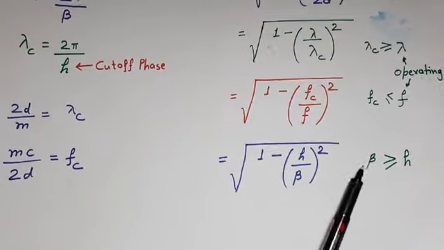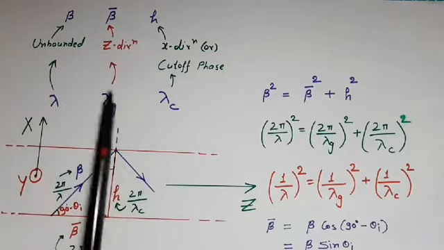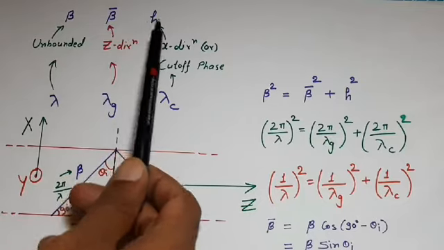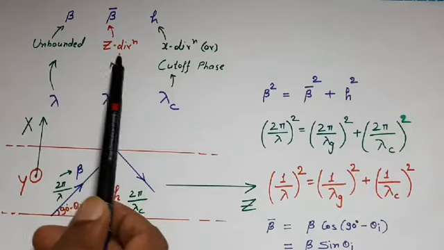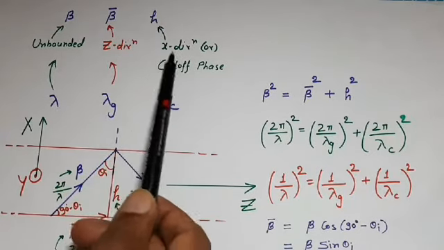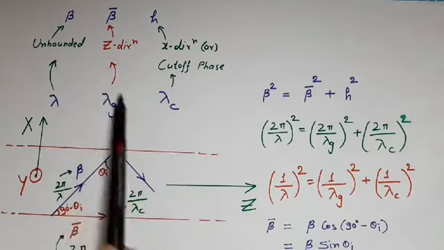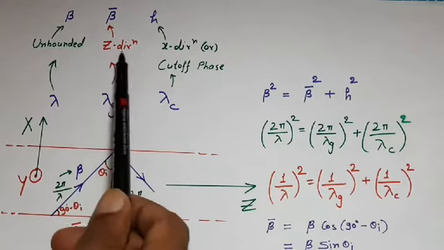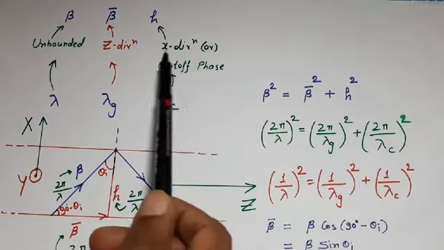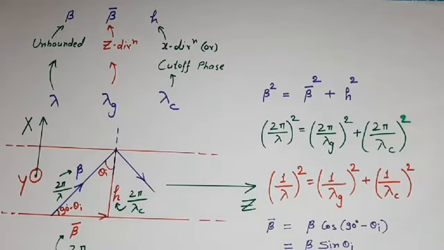h. Now finally we can conclude that in waveguide propagation we have 3 phase constants and 3 wavelengths. The 3 phase constants are beta, beta bar and h, where beta is phase constant in unbounded medium, beta bar is phase constant in z direction, and h is phase constant in x direction, also known as cutoff phase constant. Corresponding to these phase constants, the 3 types of wavelengths are lambda, lambda g and lambda c. Lambda is wavelength in unbounded medium, lambda g is wavelength in z direction, and lambda c is cutoff wavelength or wavelength in x direction.